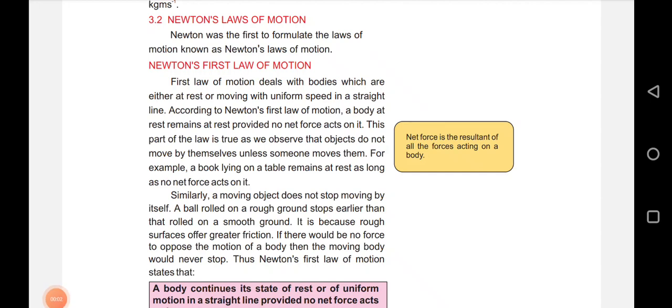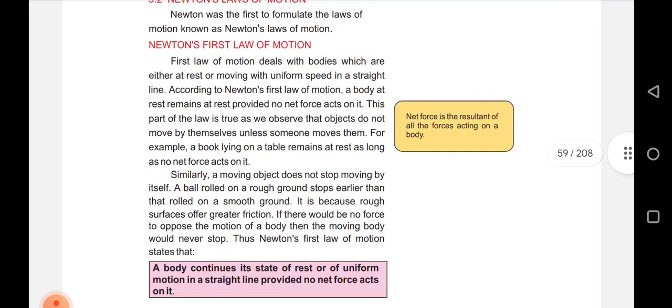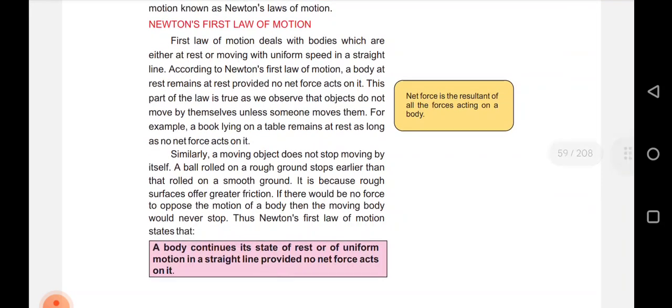Newton's laws of motion. Newton was the first to formulate the laws of motion known as Newton's laws of motion. Newton's first law of motion deals with bodies which are either at rest or moving with uniform speed in a straight line. According to Newton's first law of motion, a body at rest remains at rest provided no net force is acting on it.